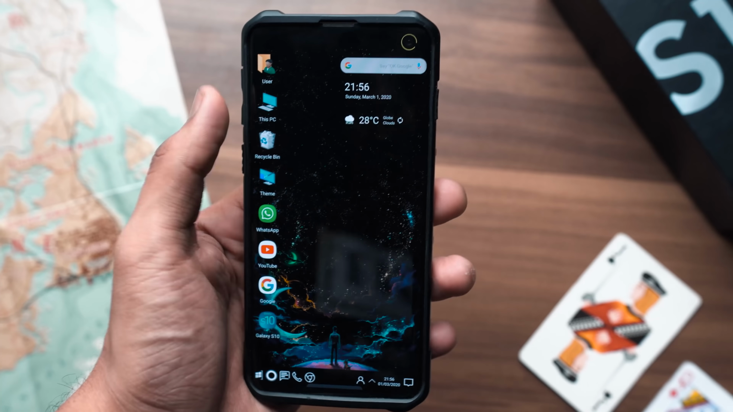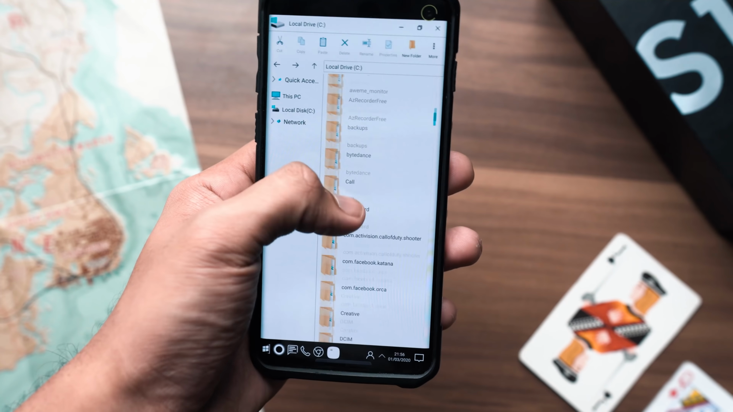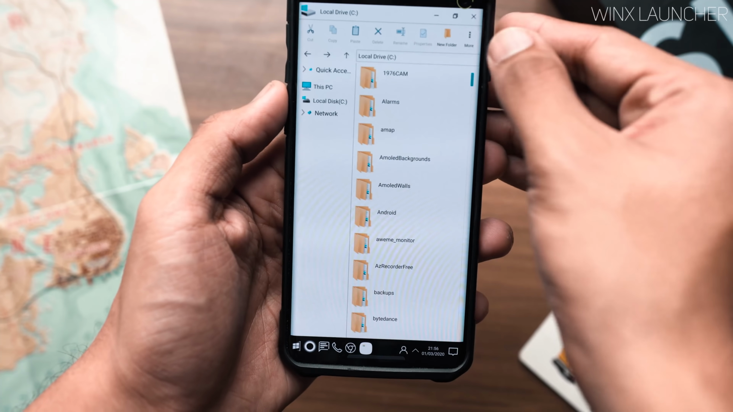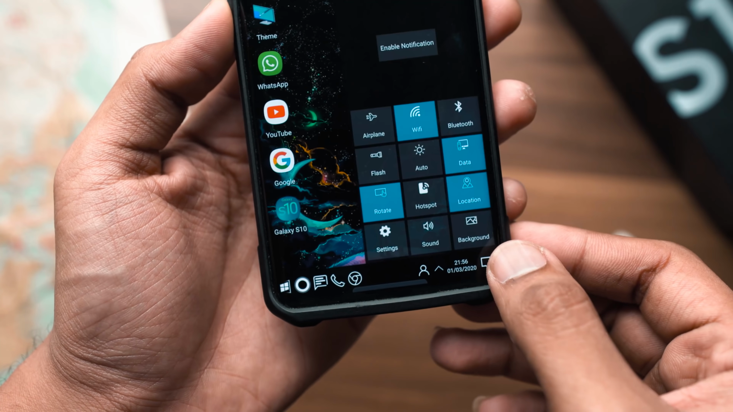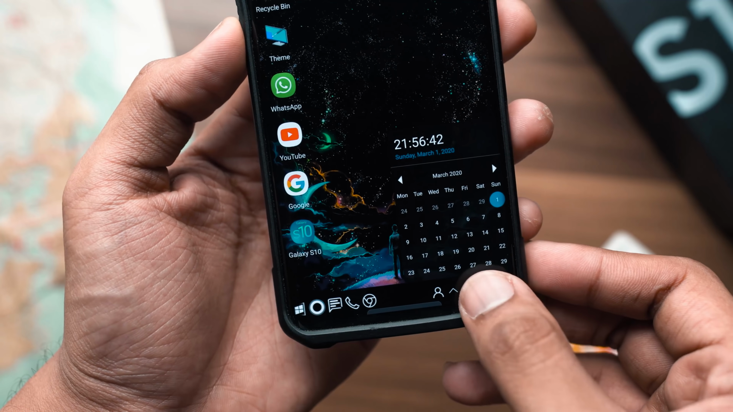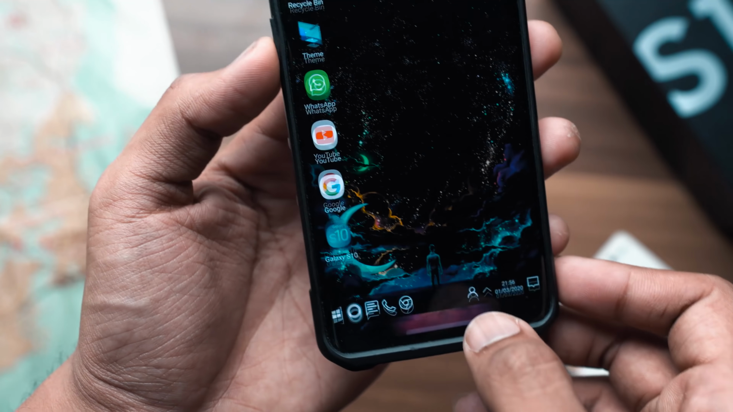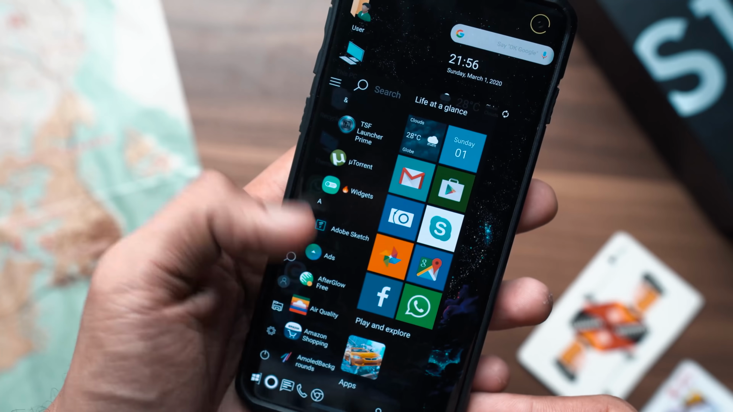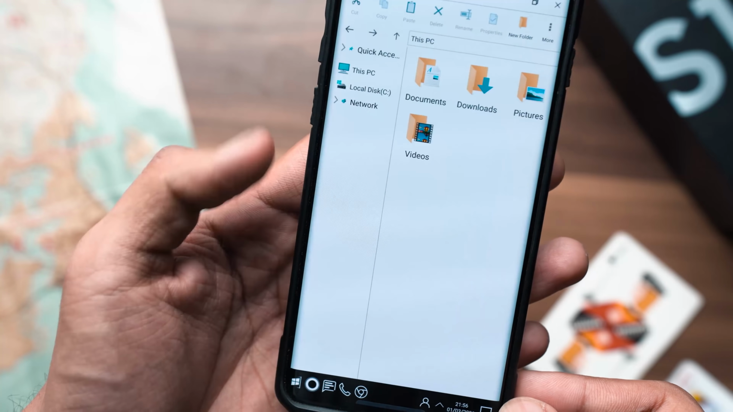So if you've ever wanted to get the Windows 10 experience on an Android smartphone, this application called WinX Launcher is definitely going to take you by surprise. So as I said, this is a launcher which is modeled upon Windows 10 and tries to replicate some of that on an Android home screen. I was pleasantly surprised by the entire taskbar thing as well as the file manager, which literally opens up your internal storage, but has that entire Windows 10 feel and theme to it.